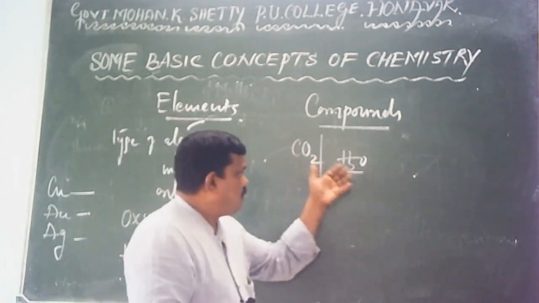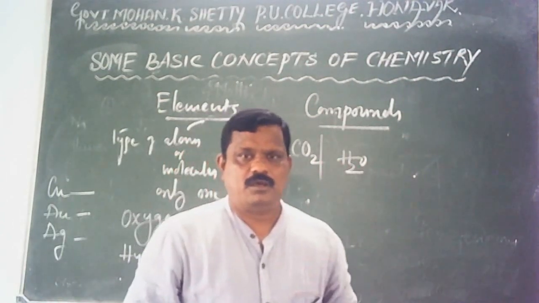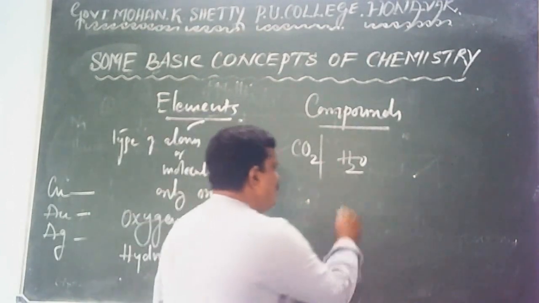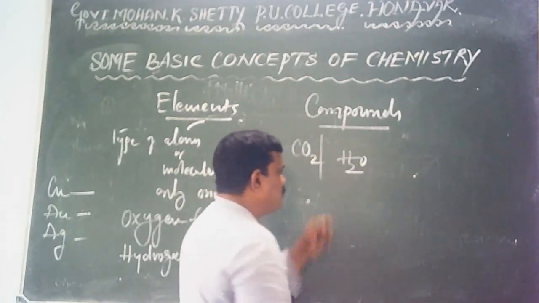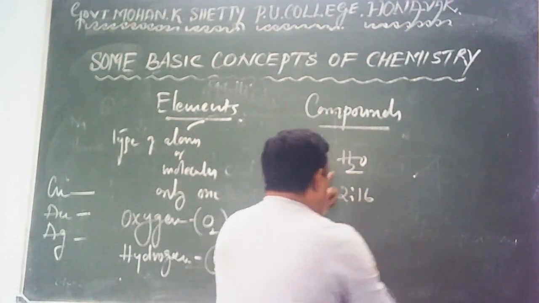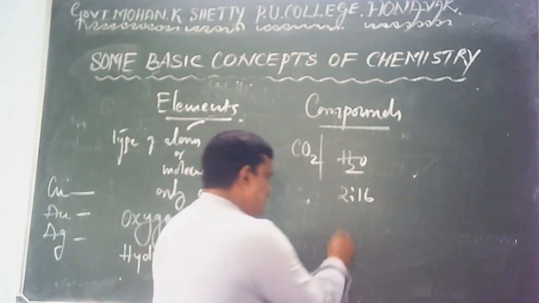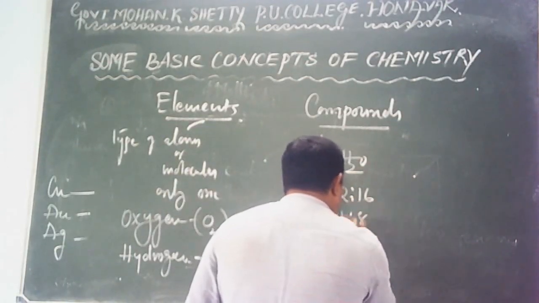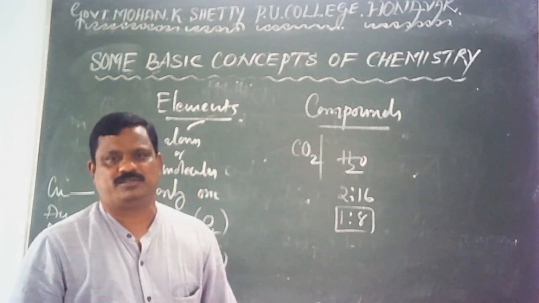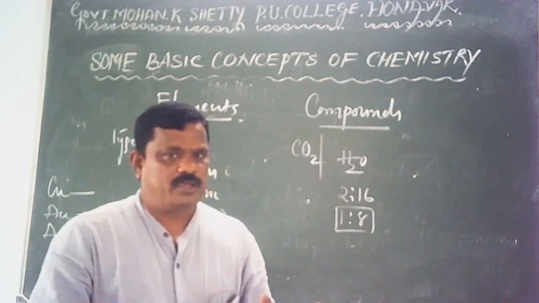But in water, hydrogen and oxygen are combined in a fixed proportion by mass. Atomic mass of hydrogen is 1. There are two hydrogen atoms, so 2. Oxygen atomic mass is 16. In water, hydrogen and oxygen are in the ratio 2:16. Upon simplification, 1:8. This ratio is fixed, whatever may be the source of water. I think it's clear.